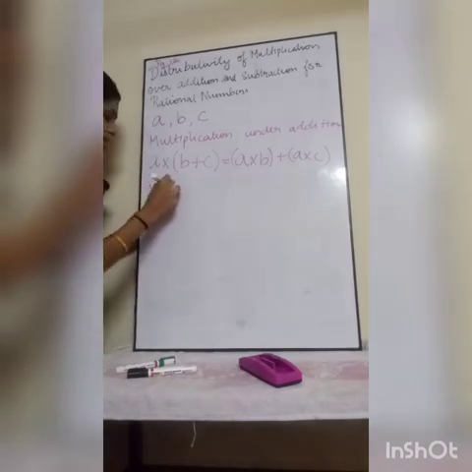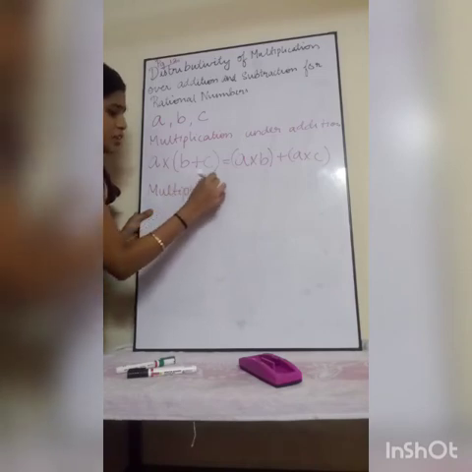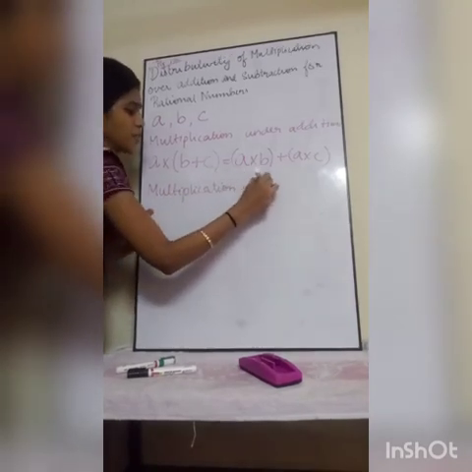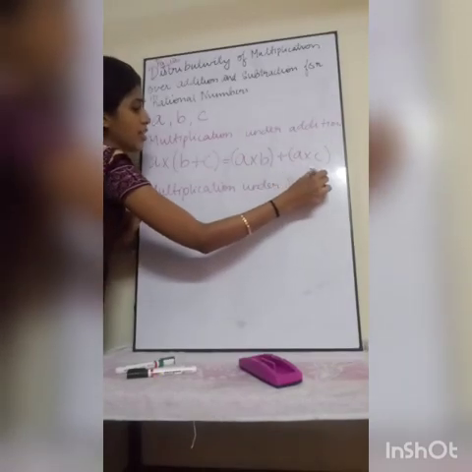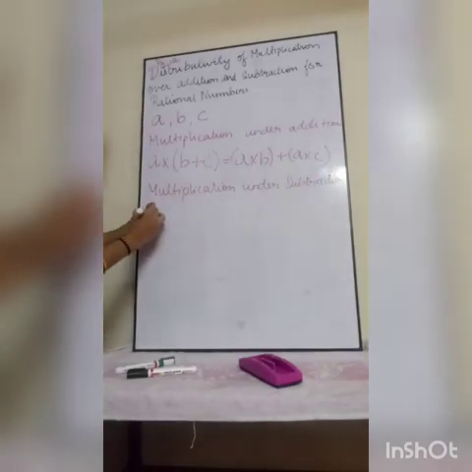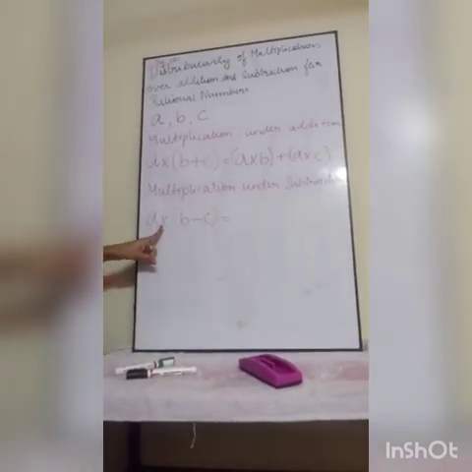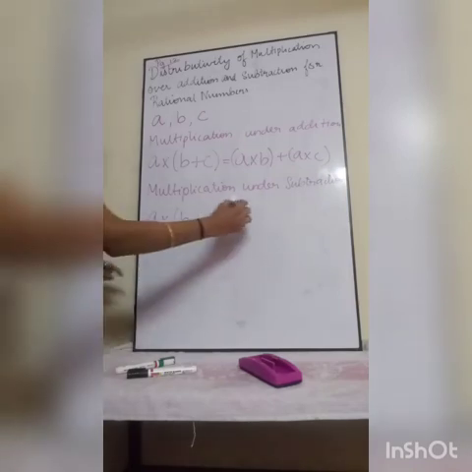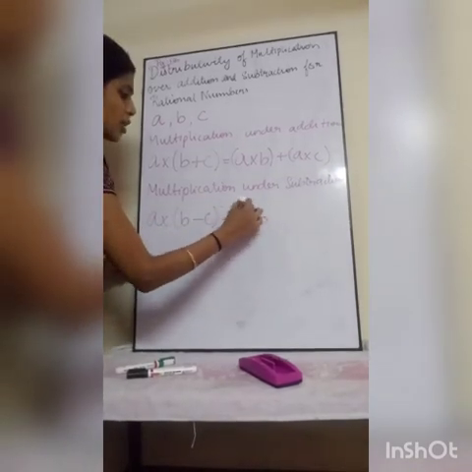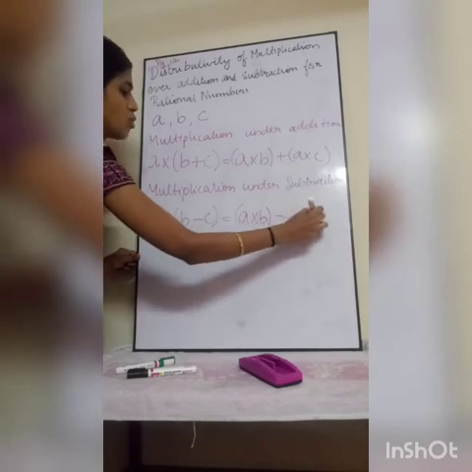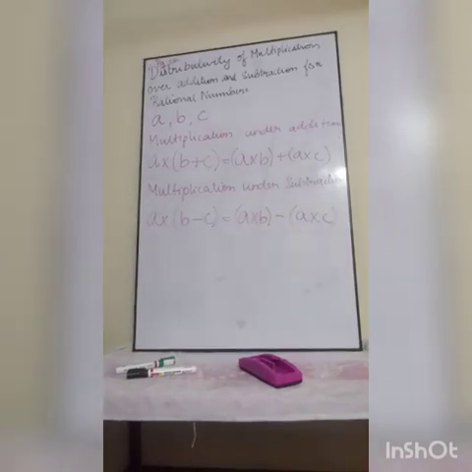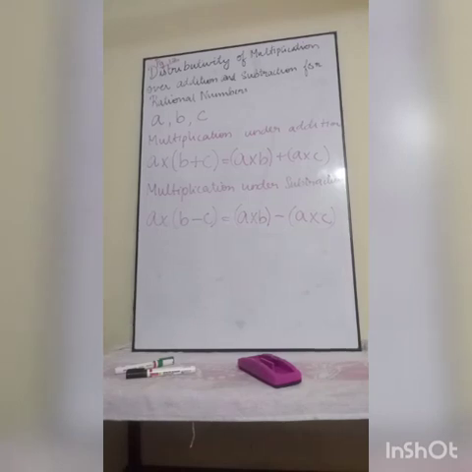Next, multiplication under subtraction. Now, A into (B minus C) is equal to A into B minus A into C. Understood this? You should keep it in your mind like a formula, because you have learnt many problems using this distributive property. Here also you are going to do the distributive property using rational numbers.